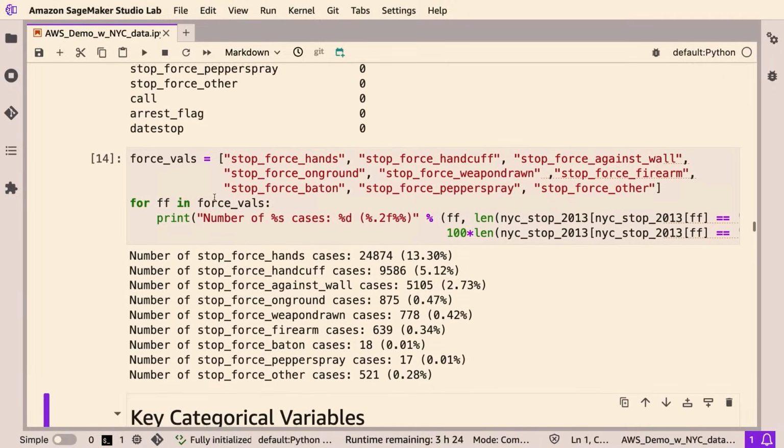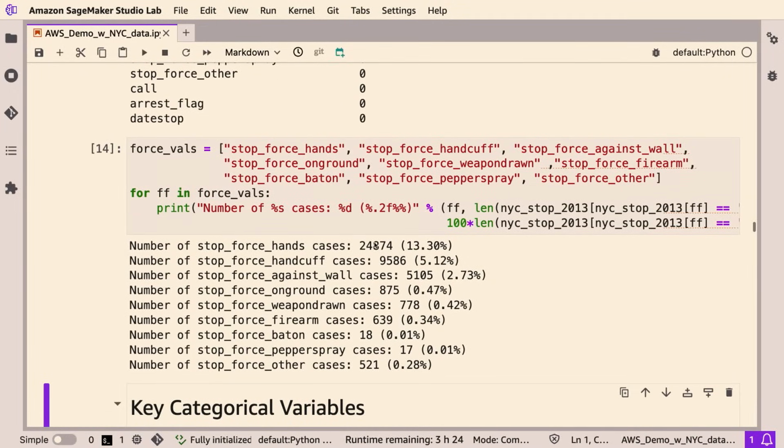So this will output the number of times in our data set that particular stop force was used, and then the percentage of how often it is used. In other words, the higher percentages may oftentimes indicate that there may be a bigger problem that needs to be looked at or analyzed with regards to policing against a particular race or within a particular location. Yeah, exactly.